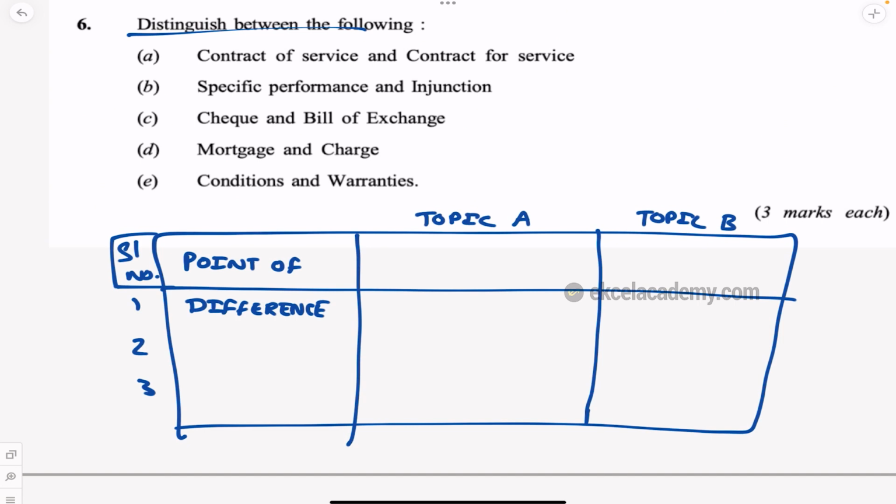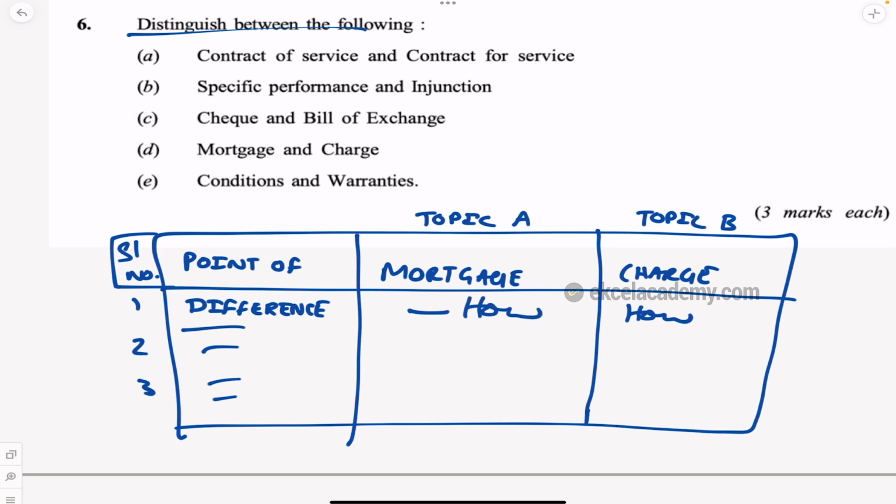So let us say it is mortgage and charge. So you write the difference, first point, second point, and then how is it different? How is it different? So what is the difference and how is it different for each?